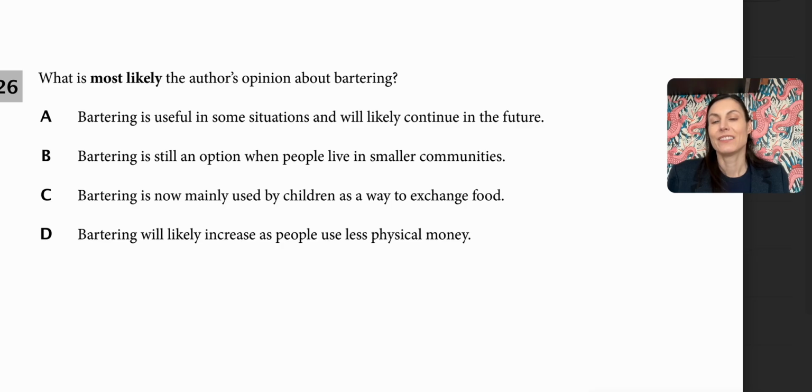What is most likely the author's opinion about bartering? Bartering is useful in some situations and will likely continue in the future. Bartering is still an option when people live in smaller communities. Bartering is now mainly used by children as a way to exchange food. Bartering will likely increase as people use less physical money.